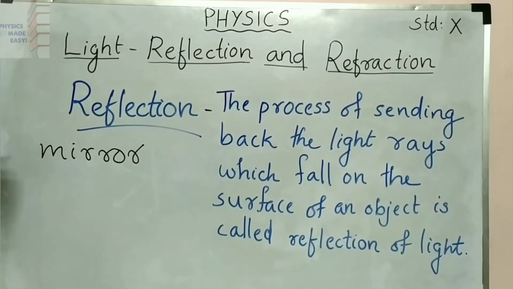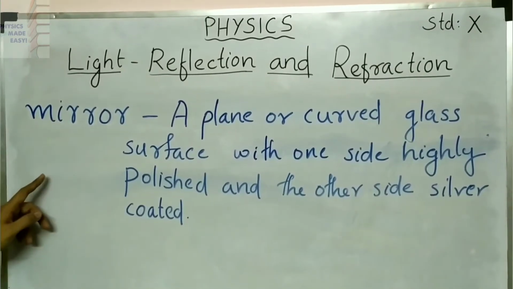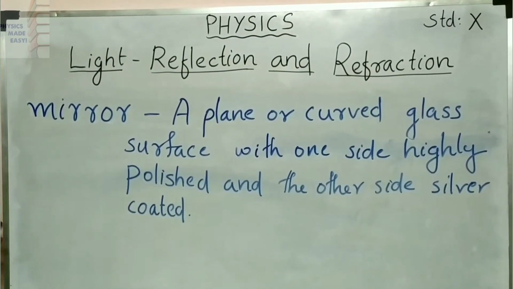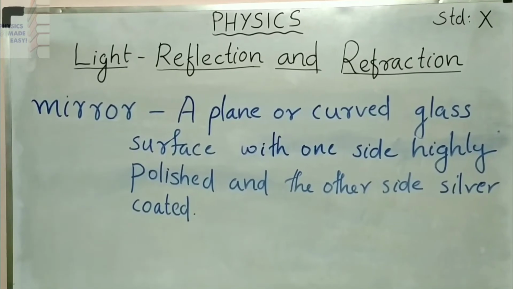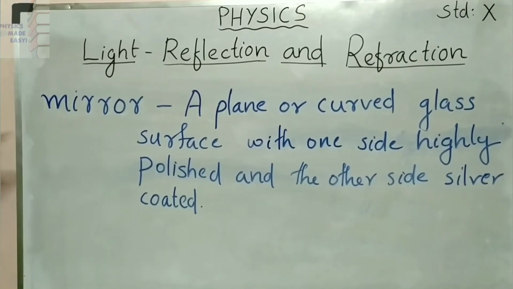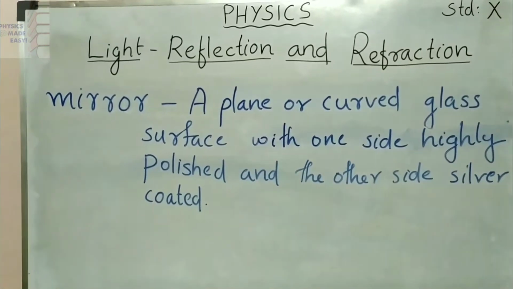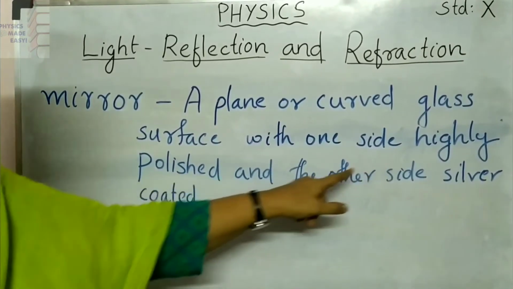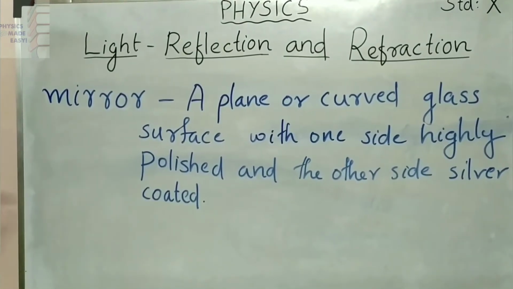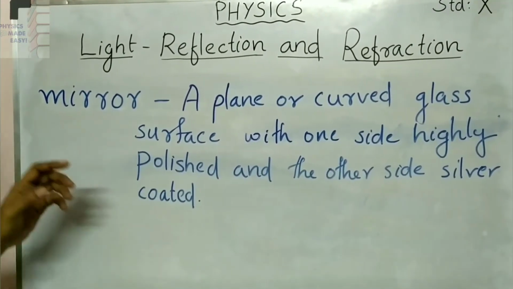From that surface also light is bouncing back. What is a mirror? A plain or curved glass surface with one side highly polished and the other side silver coated. Every day we are using this mirror. What will happen to the light if rays fall on this mirror? They will reflect from the surface. Here you can see it is highly polished. Why is it highly polished? Then only most of the light rays can reflect from there. Here you can see the other side has silver coating. Why is that silver coating there?